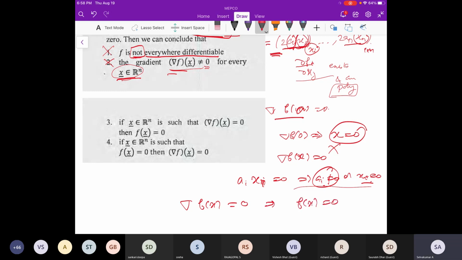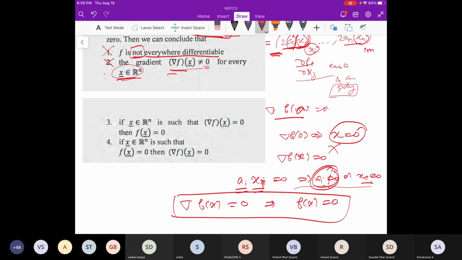That's the fact. Because of this fact, I'm just comparing one particular part. Total sum is 0, meaning each coordinate is 0. So ai into xi equals 0. That means ai is equal to 0 or xi is equal to 0. Whenever a is non-zero, xi should be 0. Whenever xi is 0, in f of x that ai factor is not there, so we don't have to consider xi. In that sense we can get this. That's what I'm trying to say. So this is true. Is that clear?